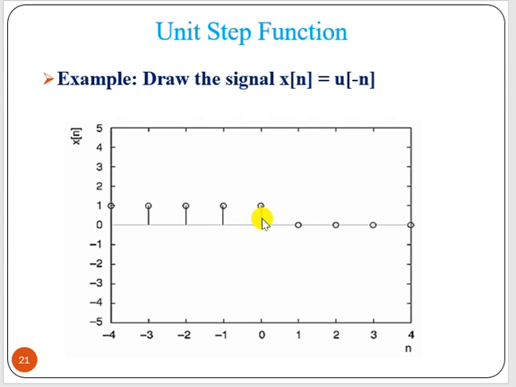Say x of n equal to u of minus n, that I already told you. u of n means what? 0 to plus infinity. Minus n means it will be opposite, 0 to minus infinity. All values are 1. Okay, 1 value.